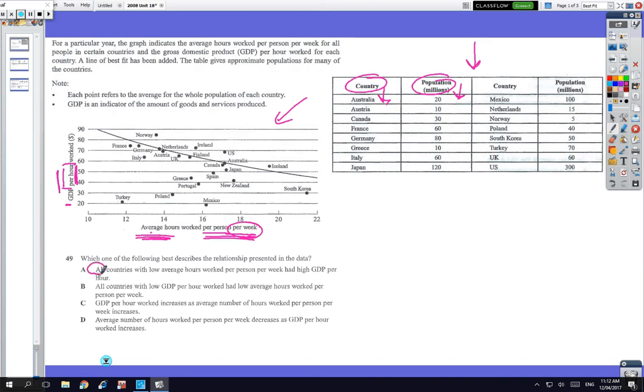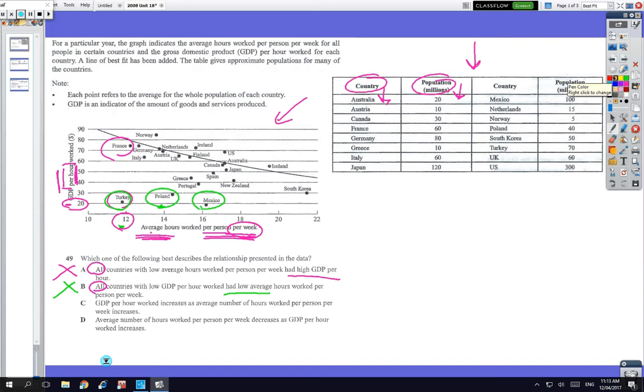Now, the word all is important. So, okay, for instance, this is a low number. So we've got, for instance, Turkey and France have low hours. And do they all have high GDP? And the answer is no. So that's wrong. Okay, again, all countries. So all countries with low GDP, I'll change the colour so you can just see. Okay, so they've got low GDP, and do they have low hours? All have low hours? No, they've all got different hours. So that answer's wrong.